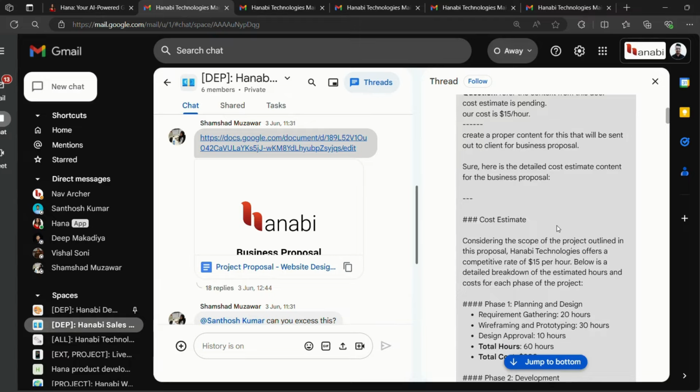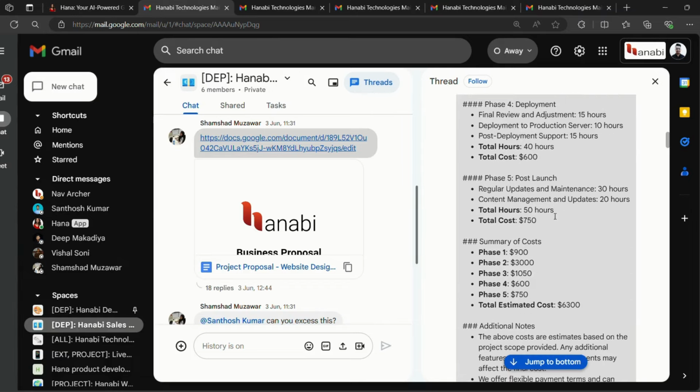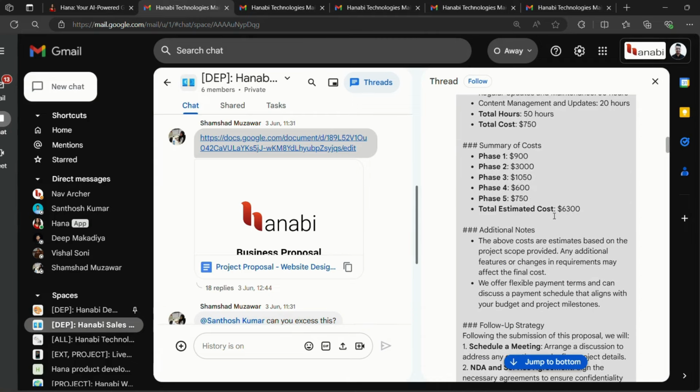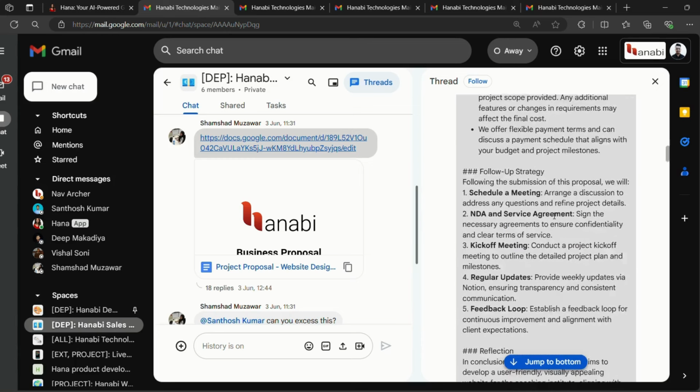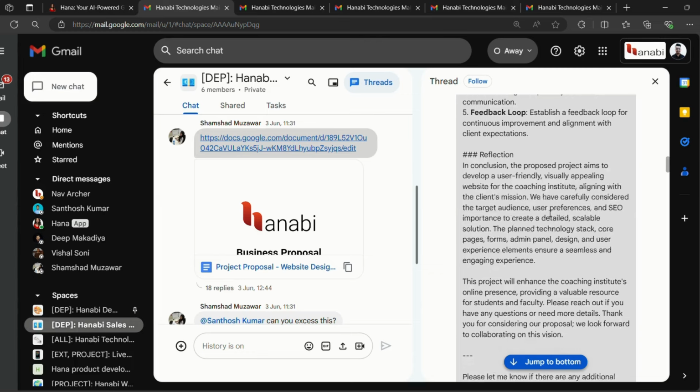Based on the requirements, she divided the complete information into the proper phases required to develop the website. That is phase 1 planning and design, phase 2 development, phase 3 testing, and for each phase she provided the hours required and the total cost for the phase. At last she summarized the total cost and gave us the total estimated cost. Also, she provided some additional notes, a follow-up strategy that will help us get the client on board, and some conclusion.